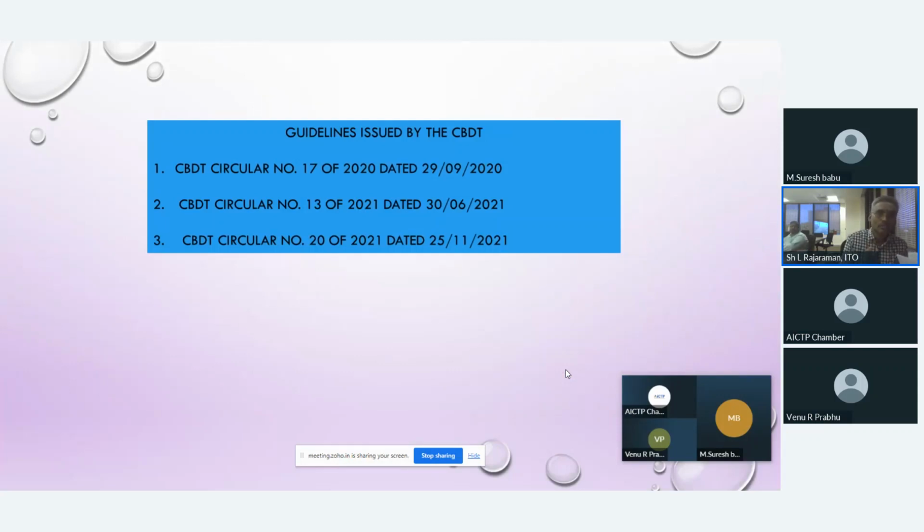CBDT issued 3 circulars. First circular during September 2020, second circular during June 2021, and the third circular during November 2021. Now I invite my friend TV Sridhar to explain the circulars dated 29th September 2020 and 30th June 2021. Welcome, Mr. Sridhar, sir.